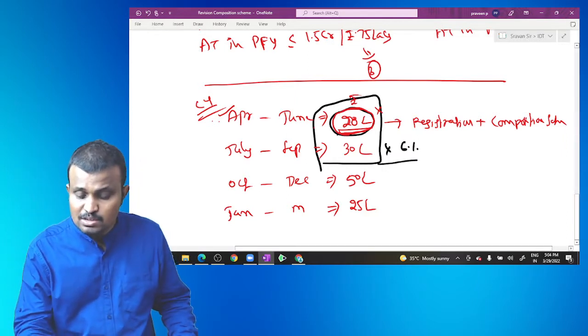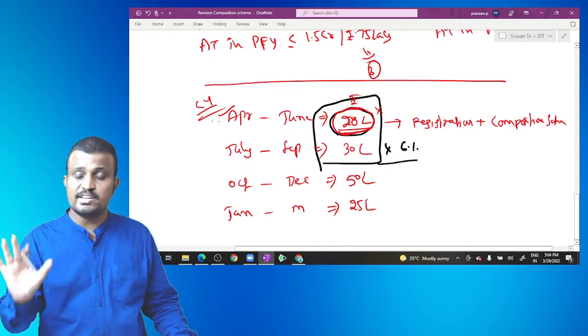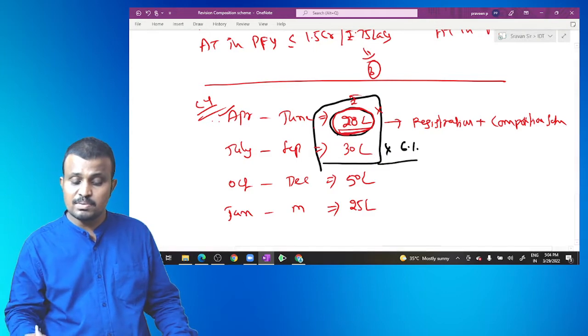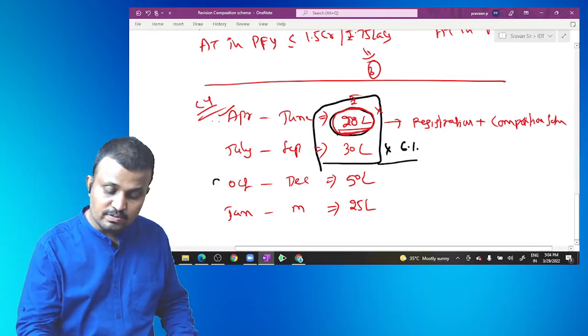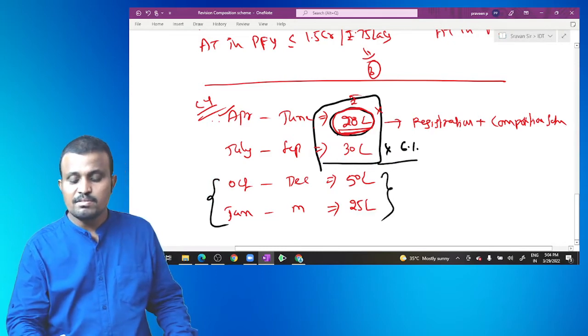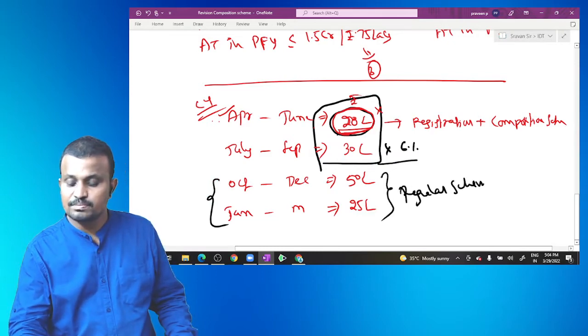After 50 lakh, by the end of the second quarter, the total turnover of the company is around 50 lakh. Then later that party has to withdraw from the composition scheme. From October onwards, we need to pay the tax under the regular scheme.